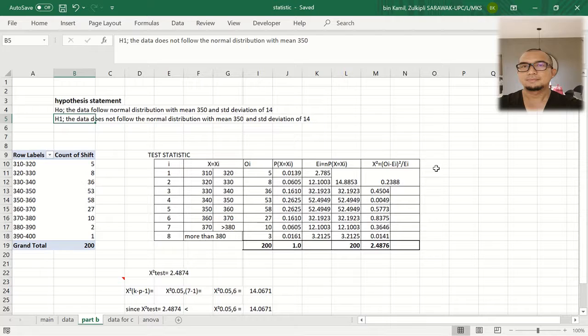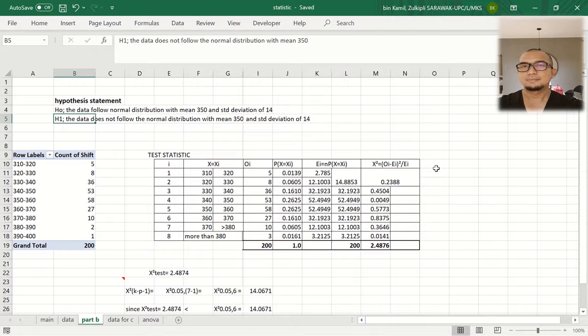This value we will compare to our chi-square distribution table, where we're going to find it. Our chi-square distribution table is by chi-square k, which is how many categories we have here, which is 7. Why do we say 7?